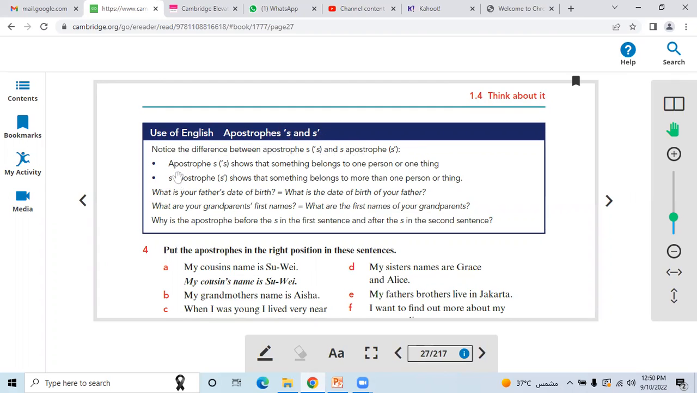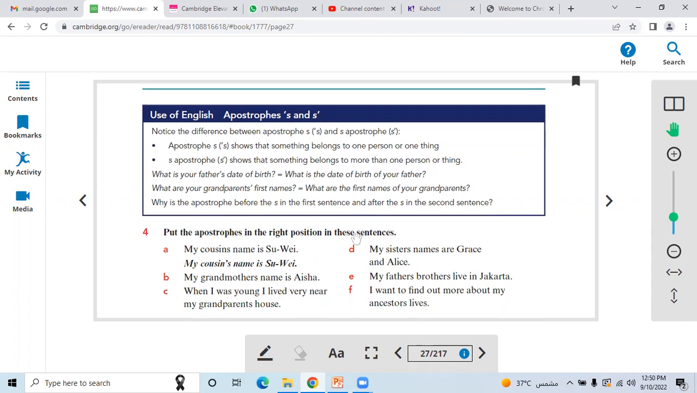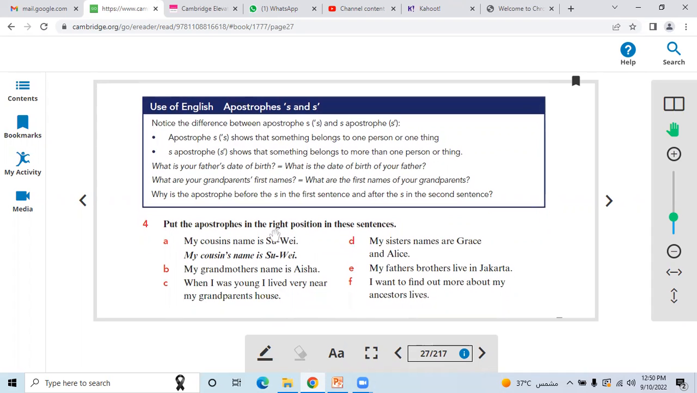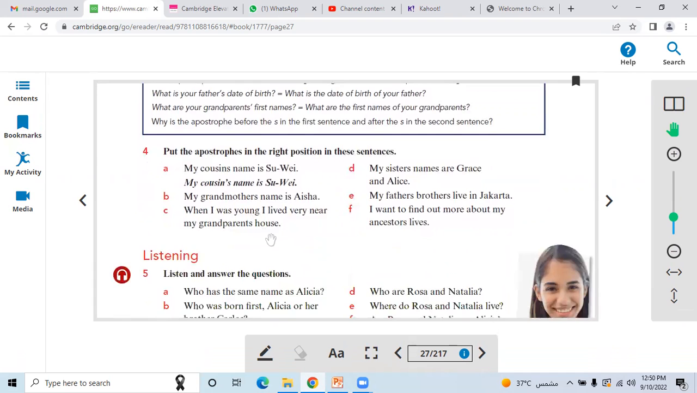Then see S apostrophe, where the apostrophe sign comes after the S. For example, it shows that something belongs to more than one person, right? For example, the school's honors. If there is more than one honor, two, three, four persons, then we use S and then the apostrophe sign, right? All right, see question number 4.